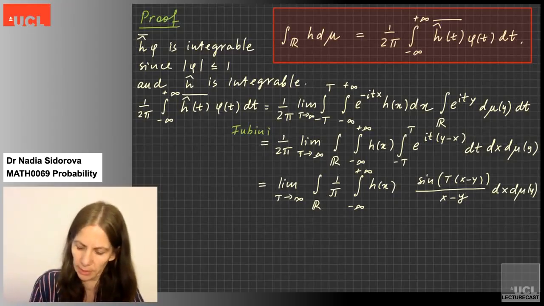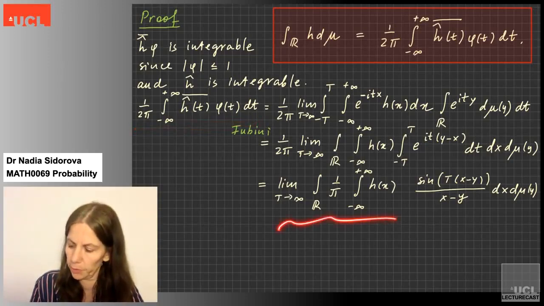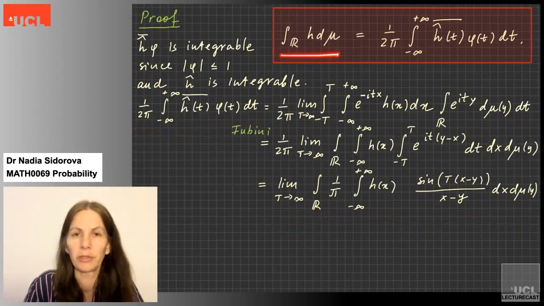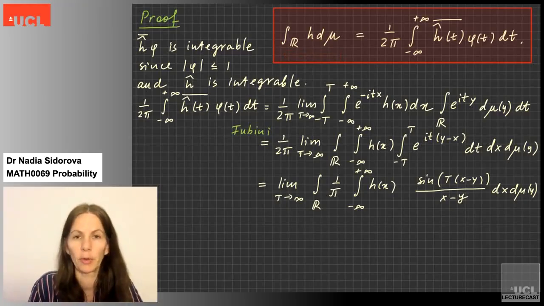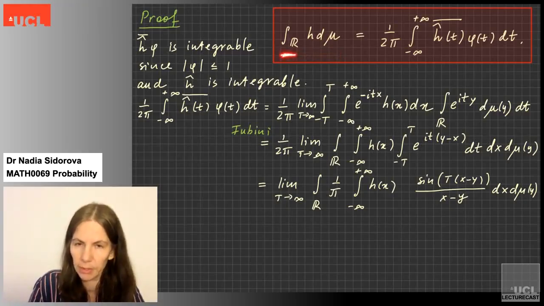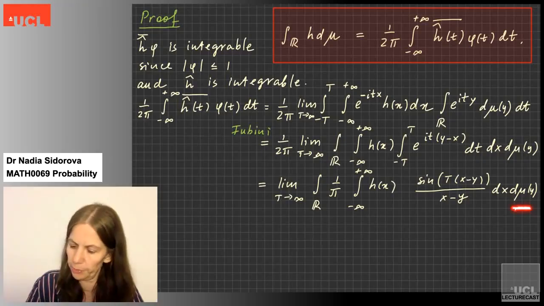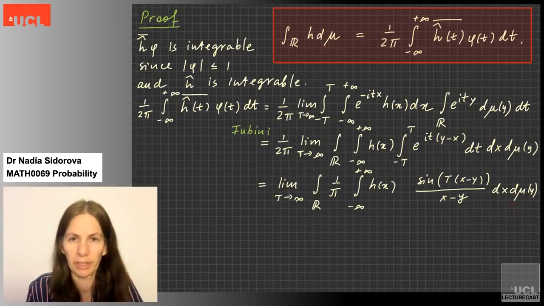This is the right-hand side with which we started, and we got something which looks pretty scary. What we want it to look like is this nice integral. So let's see how close we are. This integral is over R. Here, this external integral is over R as well, with respect to d mu, very much like this integral here.